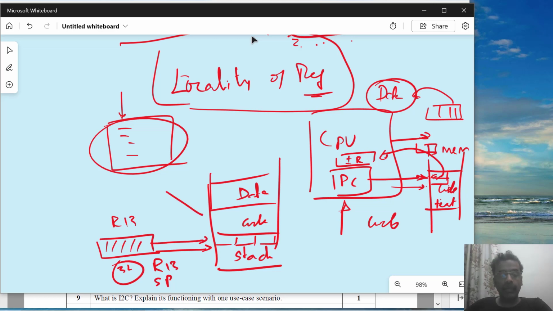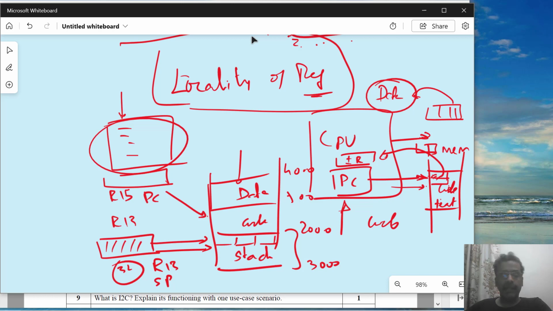Now, what about the code? The PC, program counter, which is also R15 in our case, has the address of the code area, which could be some different part of the memory. They all have different ranges of addresses. Maybe it is 2000 to 3000, I'm just giving you a small number, and then this may be from 4000 to 5000, could be.